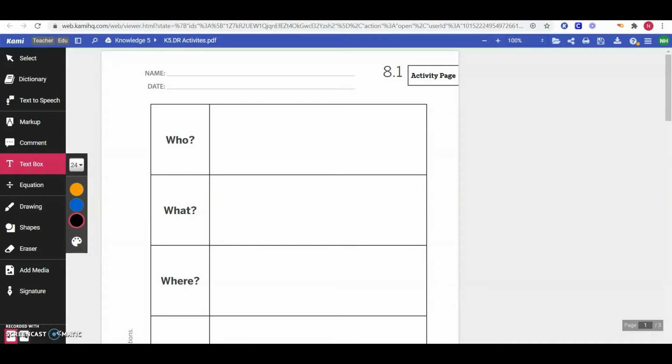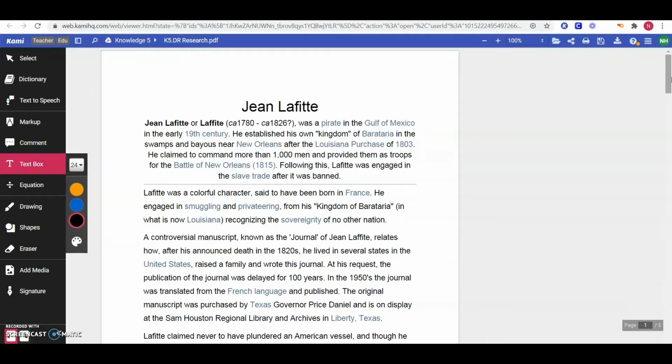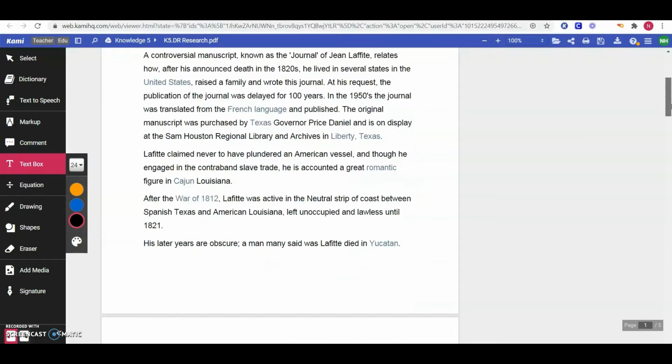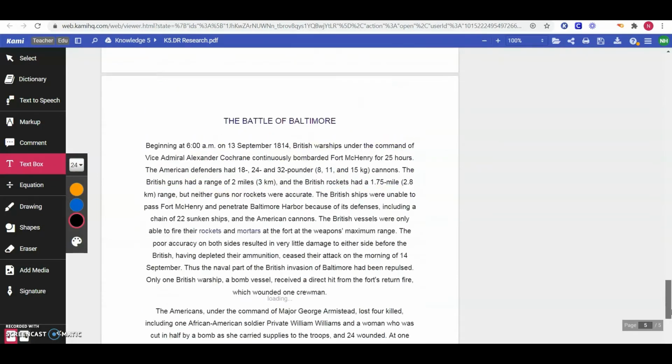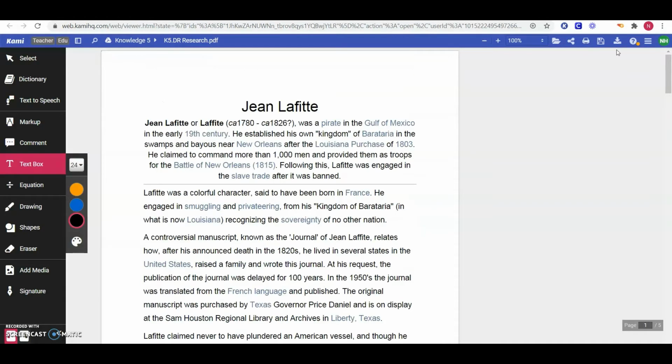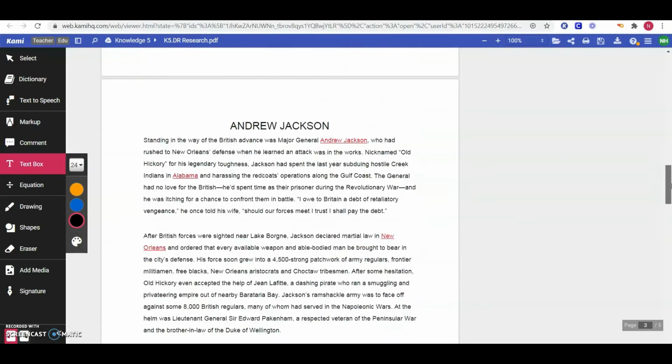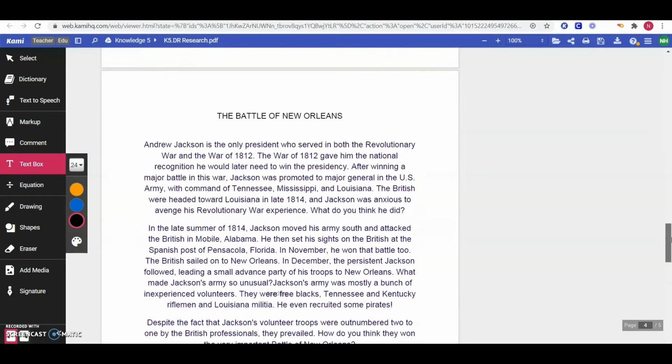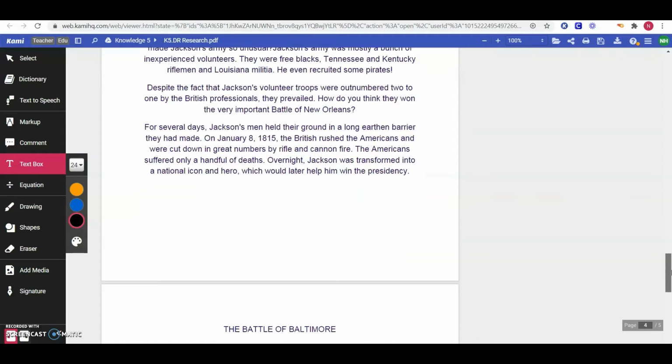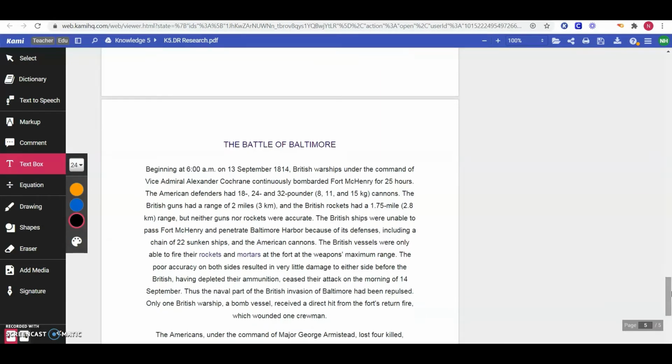There are two PDFs attached to today's assignment. You'll want both of them open. One of them doesn't need to be opened in Kami, mine is, but you can just have yours open as a PDF. On this page, there are a couple of articles I found about 4 different people or things that we've learned about in this domain. There is an article about Jean Lafitte, one about Andrew Jackson, one about the Battle of New Orleans, and one about the Battle of Baltimore.